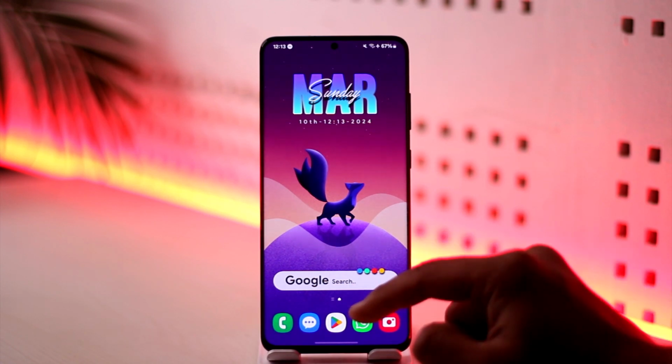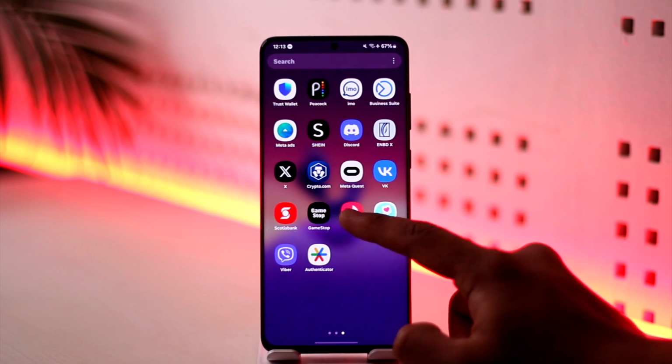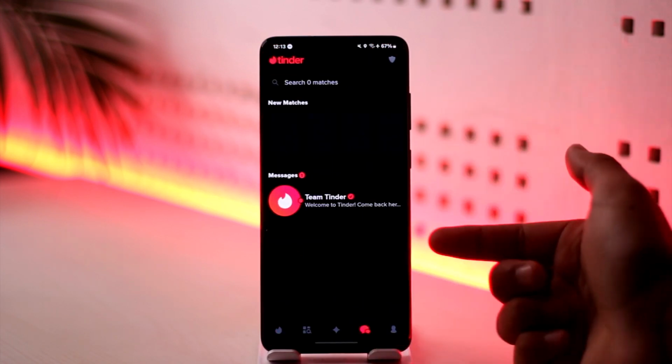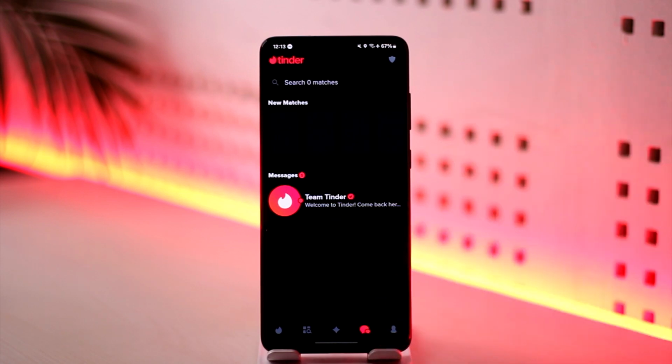Now if you want to start chatting on Tinder, all you have to do is launch the Tinder app. Now you might see the chat icon here. Doesn't mean you can chat with anybody. You can only chat with someone on Tinder if you are a potential match, which means that if you liked them and you swiped right on them, they also swiped right on you, which means that they liked you back in return. Then you are a match, and only when you are a match you will be able to talk